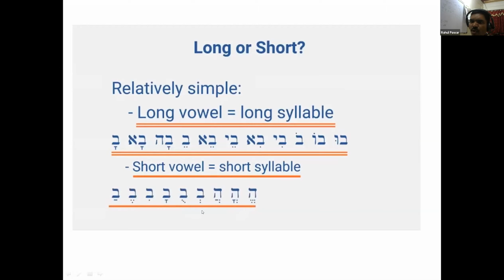Then this is vocal Shiva, not a silent Shiva. Whenever a vocal Shiva begins a syllable, it can form a syllable, because there are some prepositions which are attached to the beginning of the word. So these are some exception rules that we will learn when we learn the prepositions, and then all the compound Shiva.